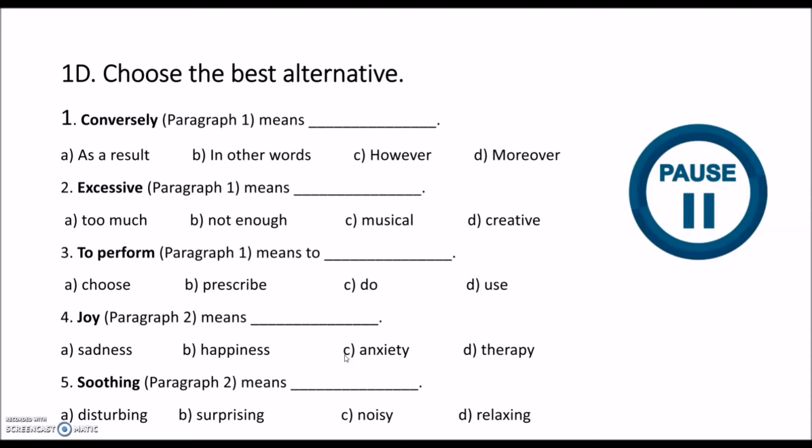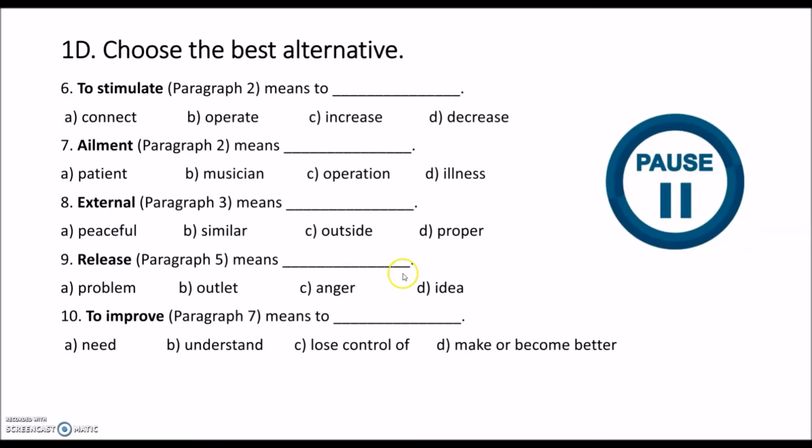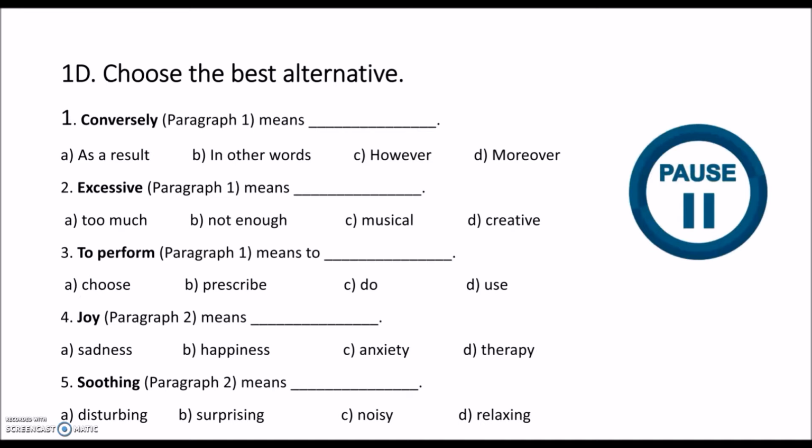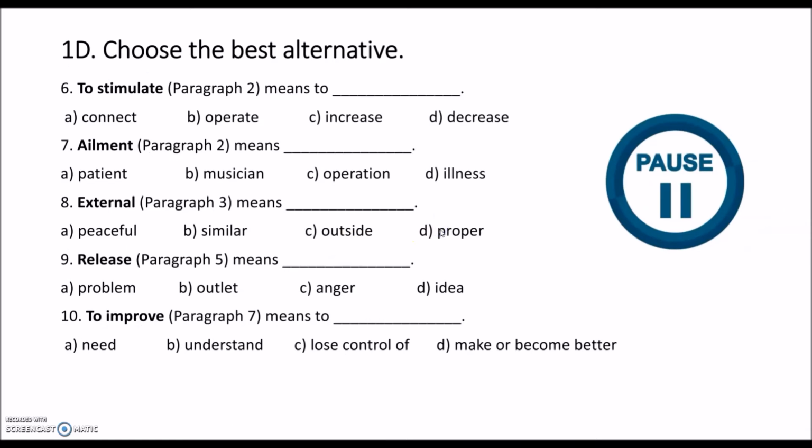Okay, here is the next task. These words are all from the text. So we have 10 words from the text. You will try to find their meanings or synonyms here. And for this activity, if you need, you can use your dictionaries. Now, please pause the video and do the task. When you are done, come back and continue watching the video. We will check the answers together.